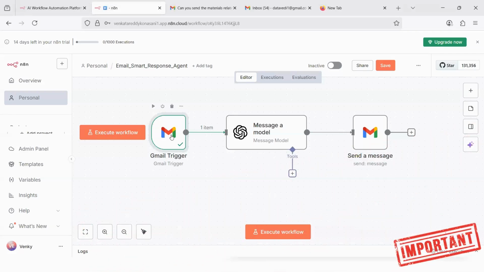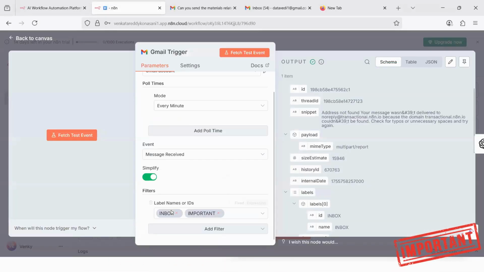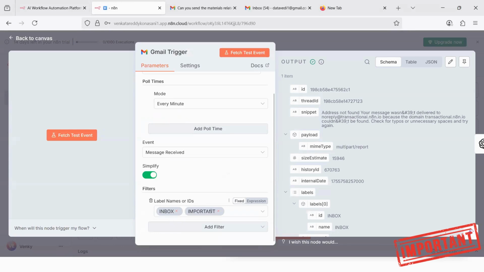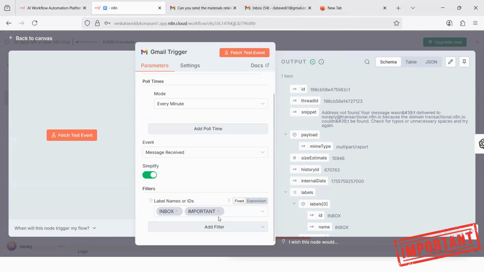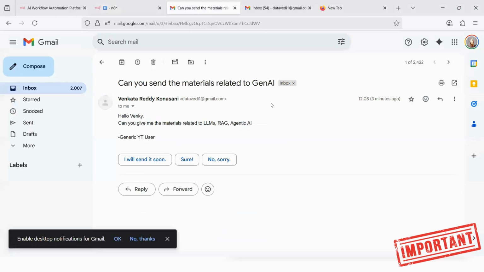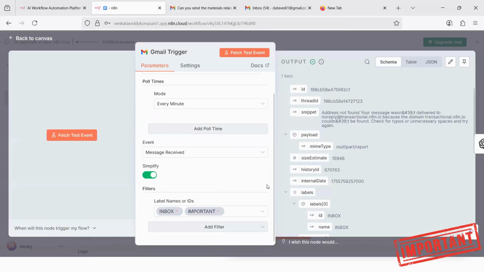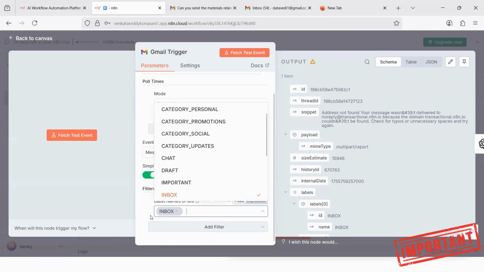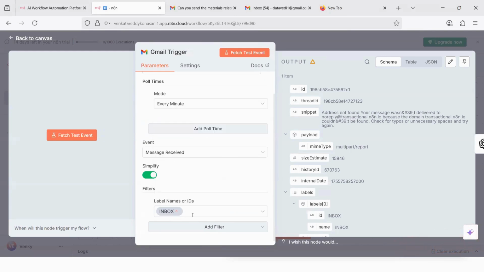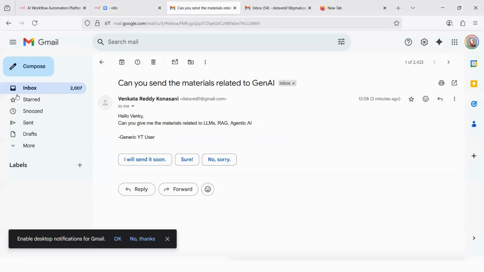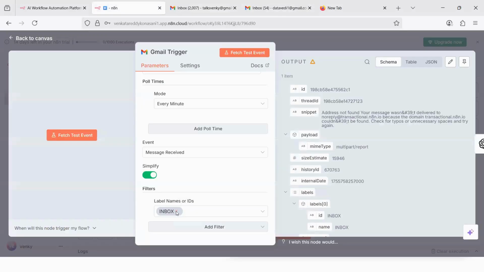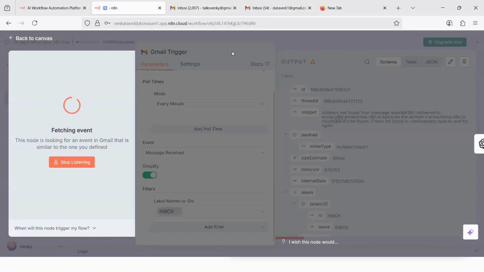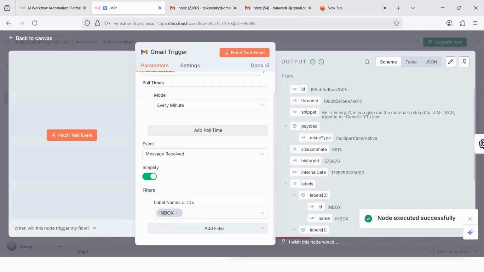Instead of sending one more email, let us see where the issue is. Right now, we are saying the label should be inbox and important. Looks like the mail that we have sent is not in the important folder. So I will keep this whole workflow as it is, but instead of replying only to important mails, any mail that is in inbox, I can fetch it. Right now we have it in our inbox. It may not be marked as important, but it is in our inbox. So once I keep only inbox, if I fetch a test event,